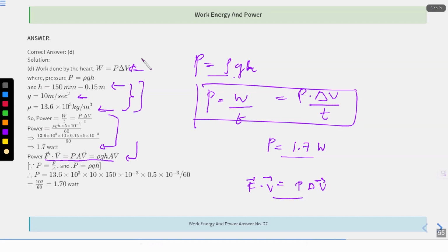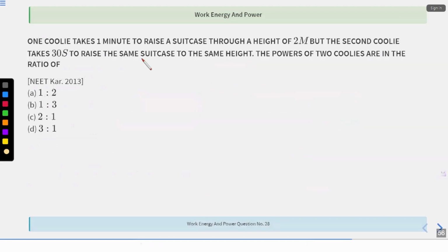Pressure is equal to force upon area, and pressure is equal to rho GH. So that is what I'm just equating. Rho GH is equal to F upon A. And at the end, you're just calculating power, which is 1.7 watts. All right. Fine. See, you can do it either way. This is one way, and this is another way. Do it either way, you'll get the answer. Okay. Next question.